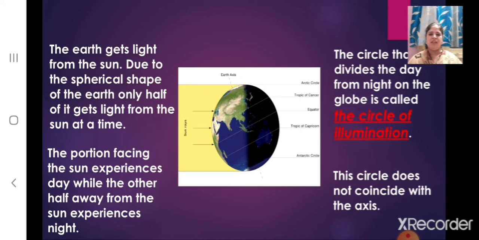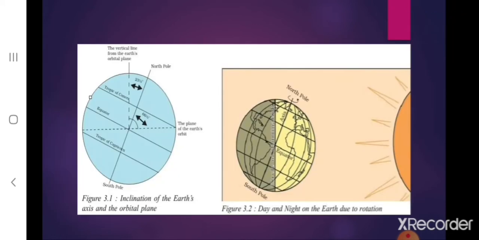And this circle does not coincide with the axis. Here in the center, you can see an imaginary line, that is the circle of illumination, and it does not coincide with the axis. Children, here you can see two diagrams. In the first diagram, we can see inclination of the earth's axis and the orbital plane. We can see the angle of inclination is 66.5 degrees with its orbital plane, and the earth is tilted at an angle of 23.5 degrees.